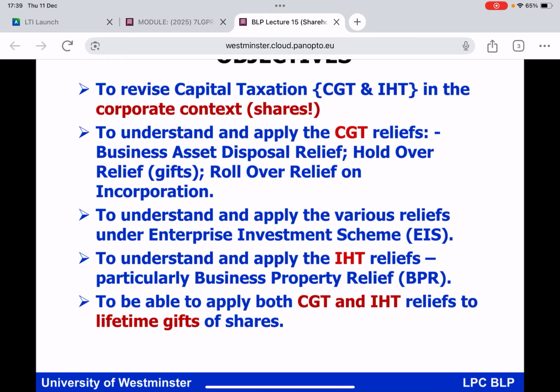The middle bullet point there, to understand and apply the various reliefs under the Enterprise Investment Scheme, EIS, well, that is new. That certainly is new today, something to look forward to. And then towards the bottom of the slide, understanding and applying the IHT reliefs, well, particularly business property relief, BPR. We're in the corporate context, so we're talking about individuals with business interests, but particularly shares. At the very end of the slide, one of our objectives today is to consider the position on lifetime gifts of shares. Lifetime gifts of shares, of course, is an interesting one, because as you appreciate from the basics, a gift is a disposal from the CGT perspective, but a gift is a potentially exempt transfer from the IHT perspective. So there you can see both taxes sitting side by side.